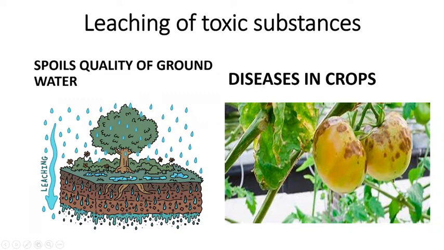It doesn't go anywhere, but it percolates inside the layers of the soil, and beneath that you have the groundwater level. So here the groundwater gets collected, and when the rainy season is over, in the summer season the same groundwater is available for us to use when we take it from a borewell or so.